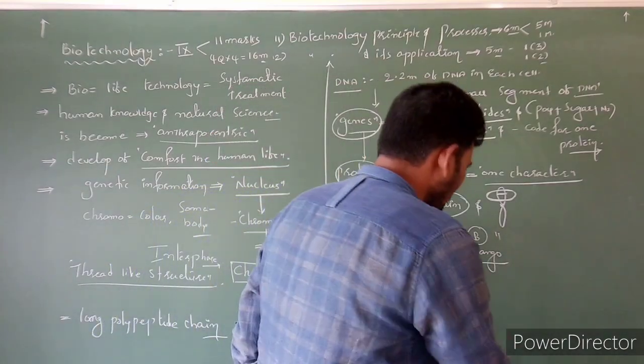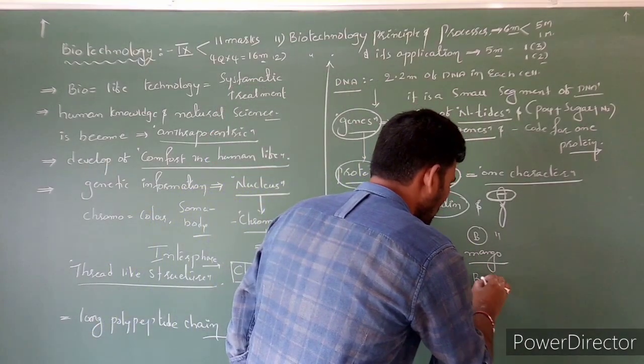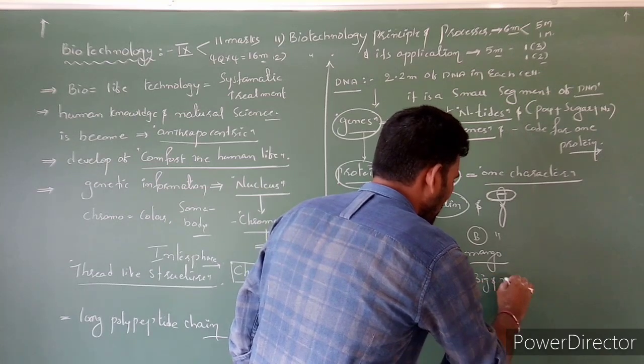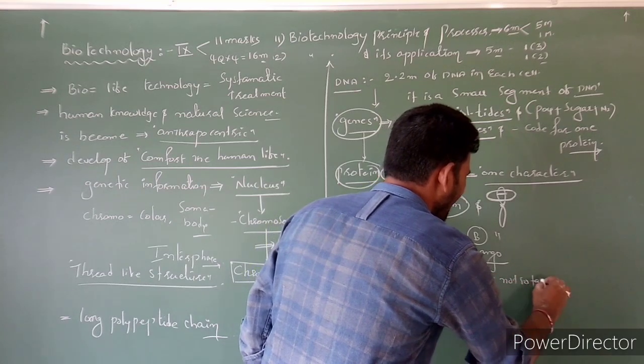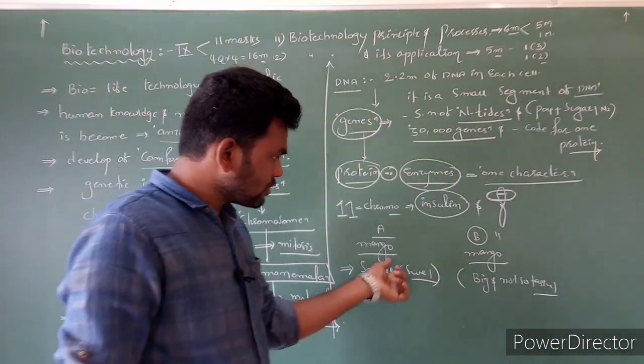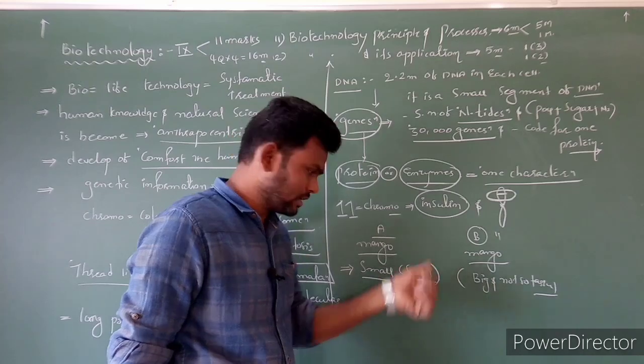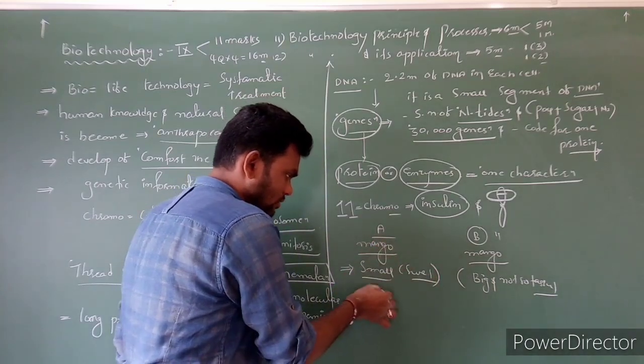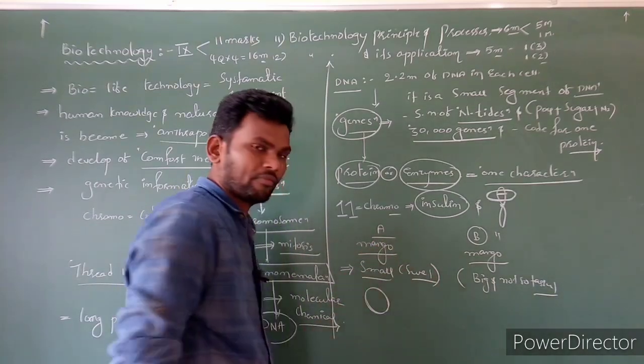But here, these fruits are big size but not so tasty. By using biotechnology techniques, here this is the mango tree genome.